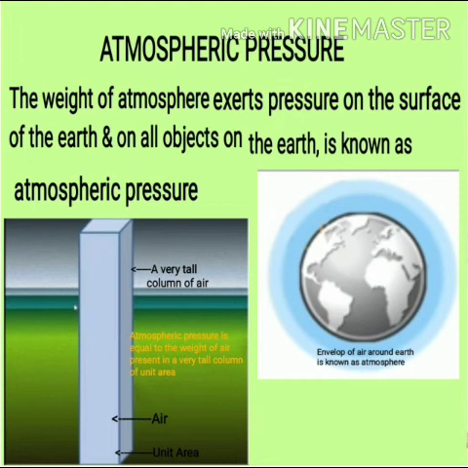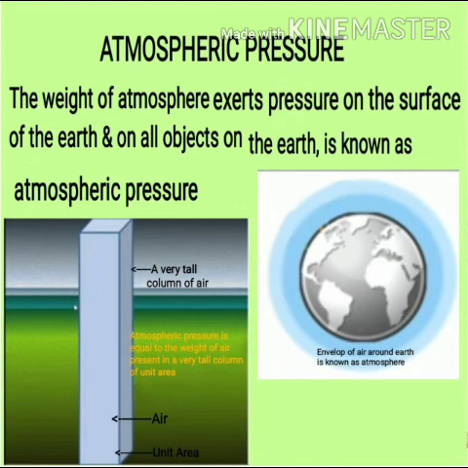You all know what is pressure. Pressure is the force per unit area. So in case of atmospheric pressure, you can say that there is a unit area of earth's surface and a very tall column filled with air standing on it. Then the weight of the air in this column will be the atmospheric pressure at that place.